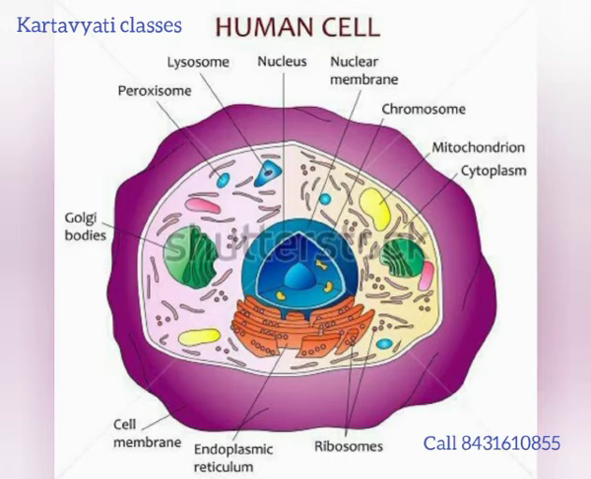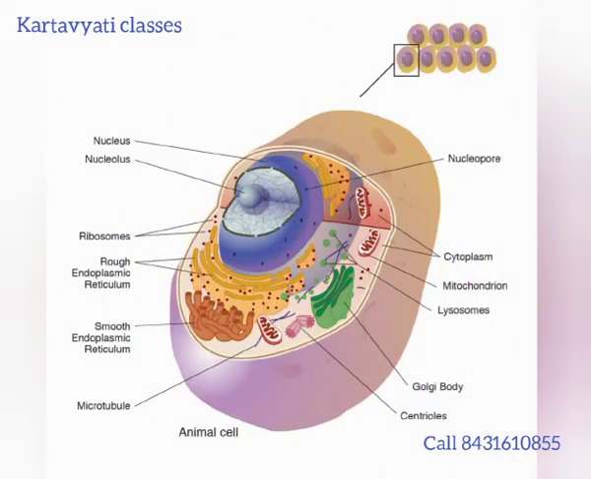Inside the nucleolus, our genetic material, chromosomes, are present, where DNA and RNA are present. This nucleus is the control house. It controls the function of the cell.